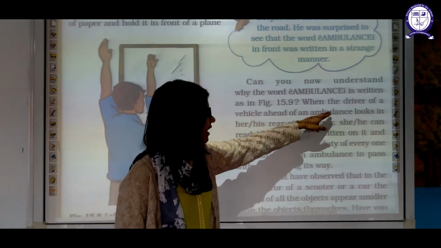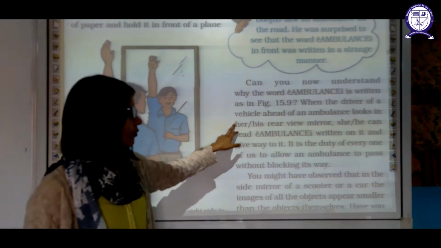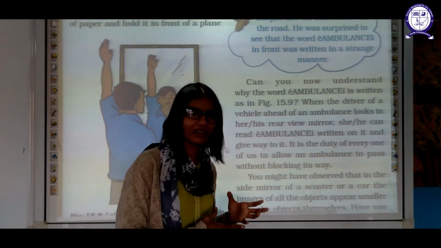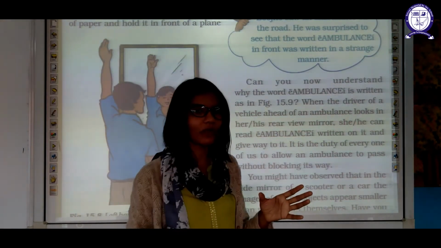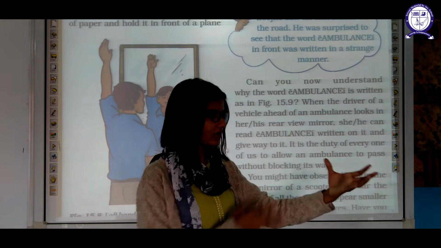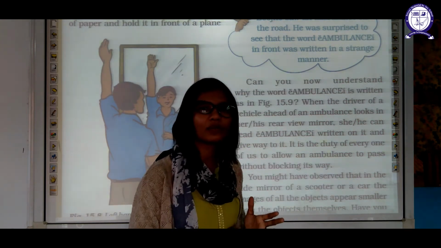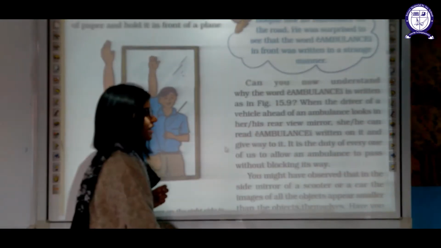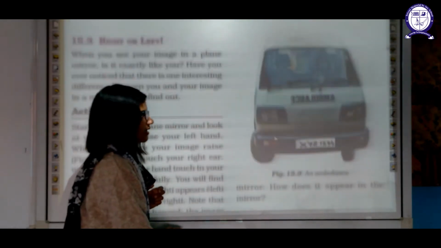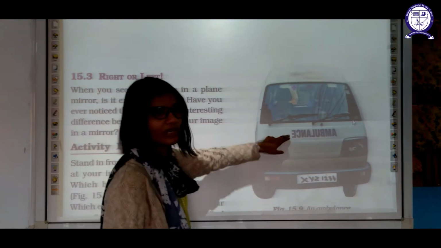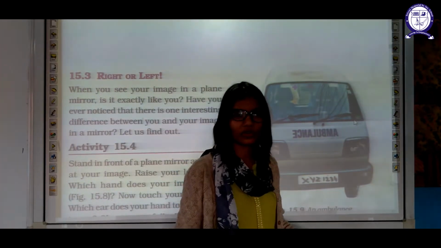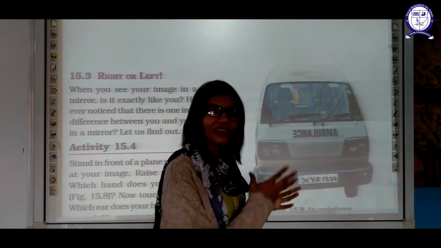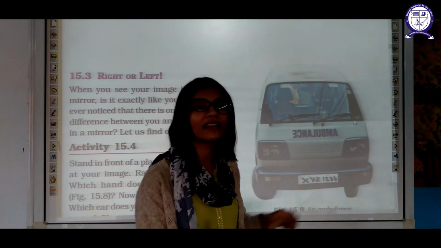When the driver of a vehicle ahead of the ambulance looks in his rear view mirror, he is able to see the laterally inverted form of the word, and he will see the correct version of ambulance. Now it is laterally inverted, so that it again gets laterally inverted in the rear view of the vehicle, so that you will get the correct word.